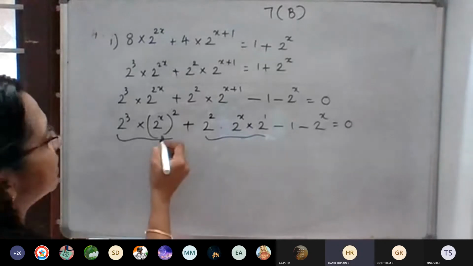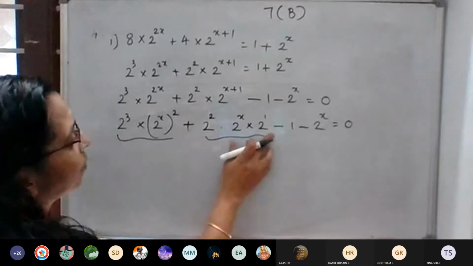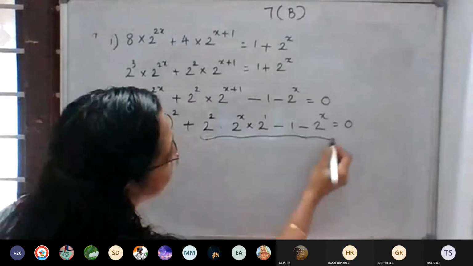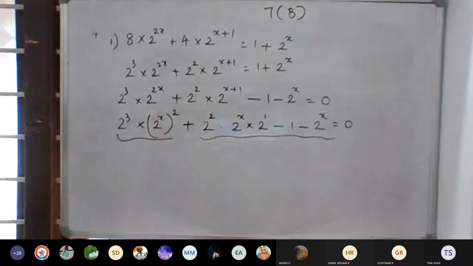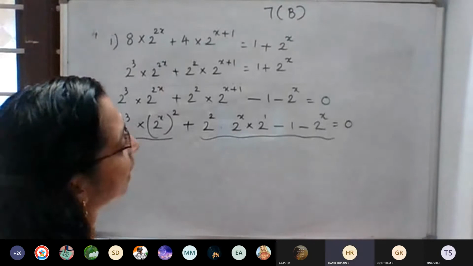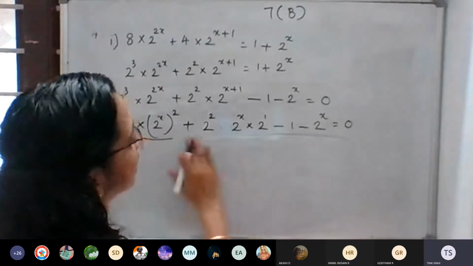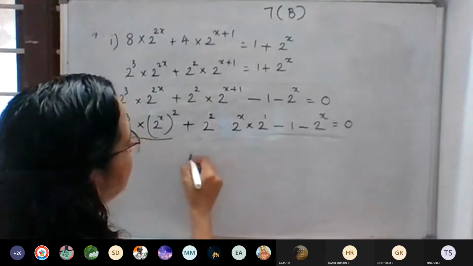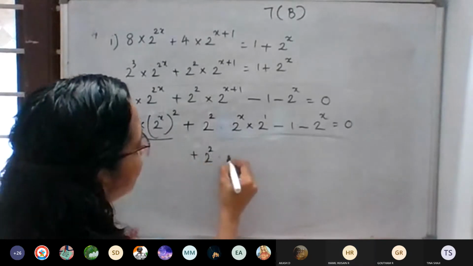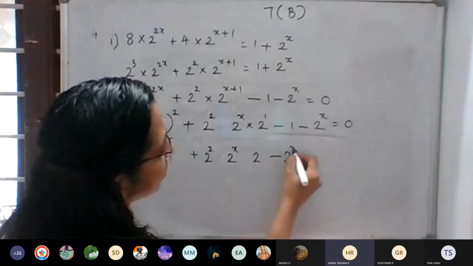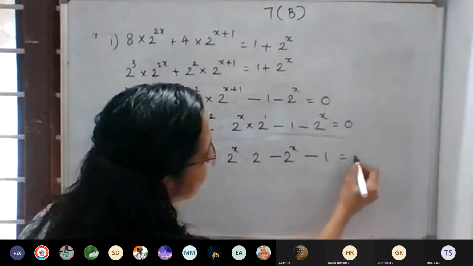Here 2 raised to x is there. So how can we take anything common from this 2 raised to x? We can take common, no? From which 2 can we take? If we are rearranging this, plus 2 raised to 2 into 2 raised to x into 2, this minus 2 raised to x we will write, and minus 1, just changing the place.